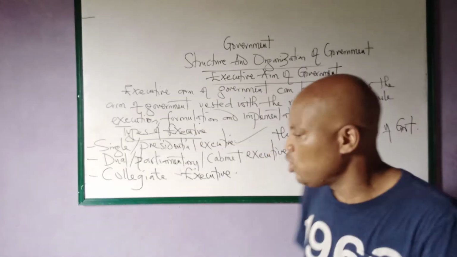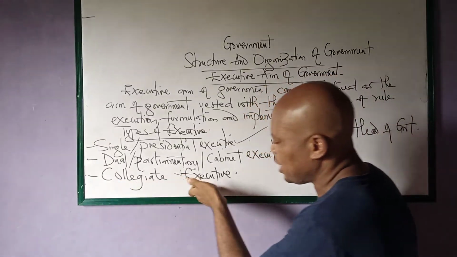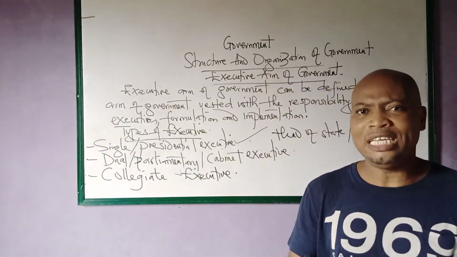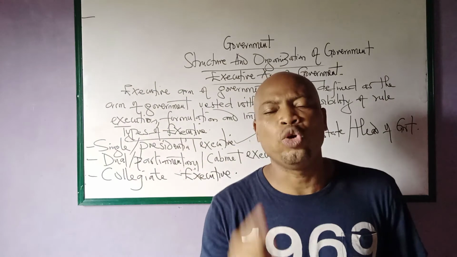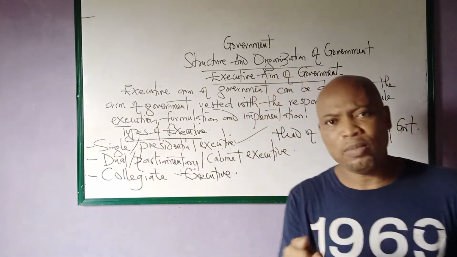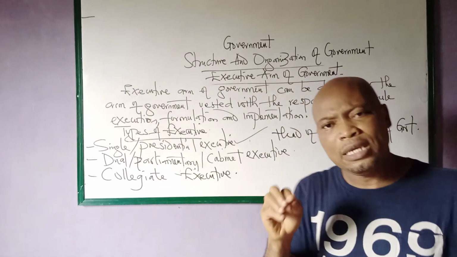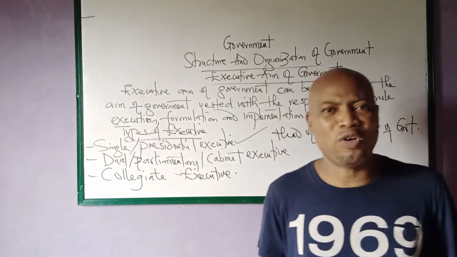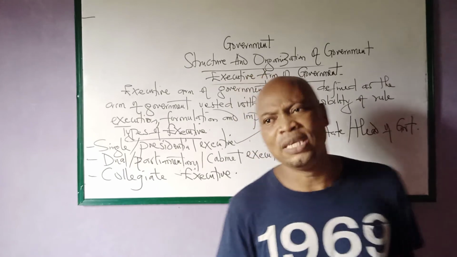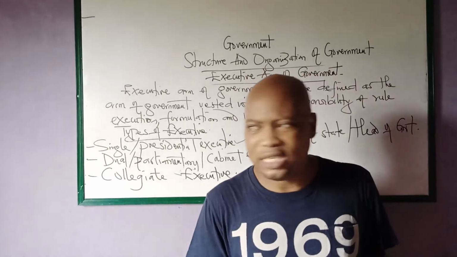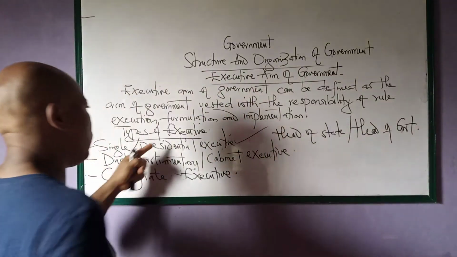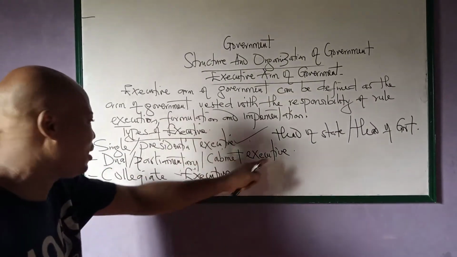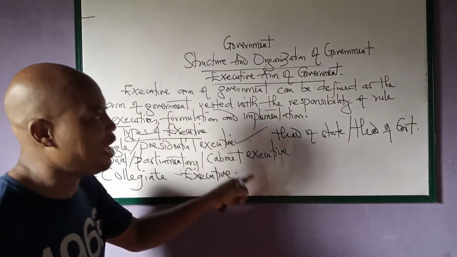In such a system, we are talking about the collegiate executive, and this system was practiced under Olympio in Togo, that is the Republic of Togo. But the collegiate executive is not a popular system of government, and that is why in most countries the system is not adopted. So these are the three types of executives that we have: single presidential executive, dual parliamentary cabinet executive, or the collegiate executive.